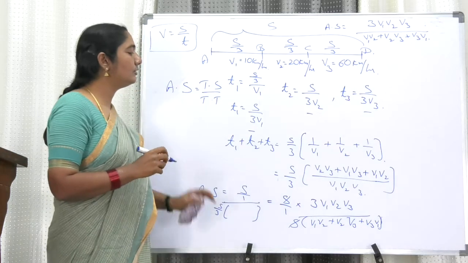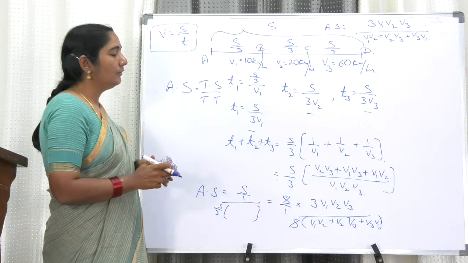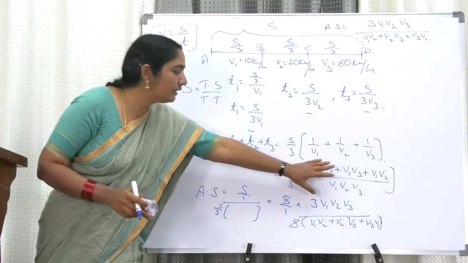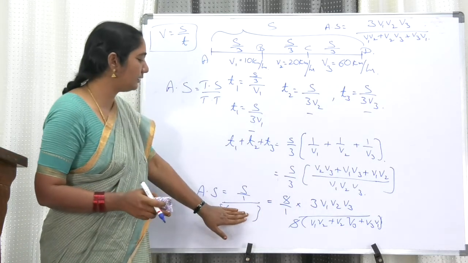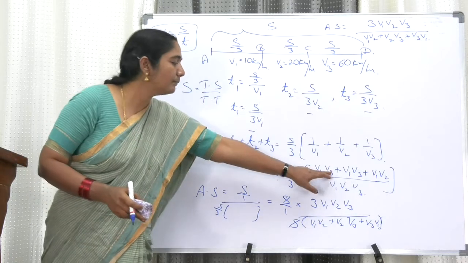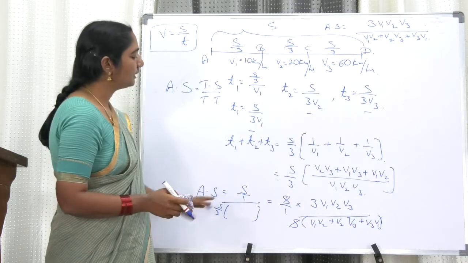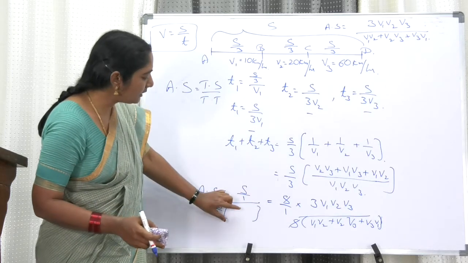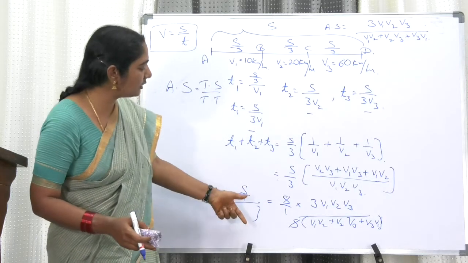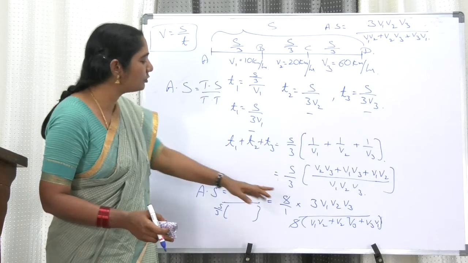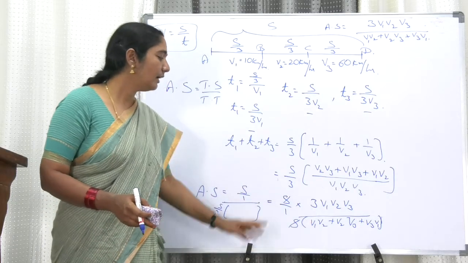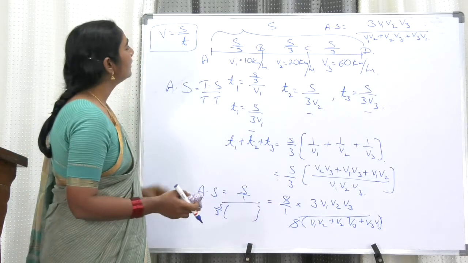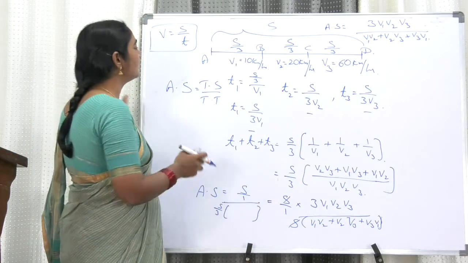I think all of you understood. If you did not understand, you can go through it once again. Instead of writing the whole thing, I just kept it empty, and this whole bracket will come here. When you go to the next step, this becomes the reciprocal, because you are bringing it to the numerator. So you get this step, and we just cancel s and s. Please try to understand.